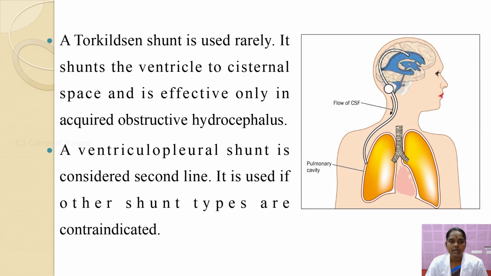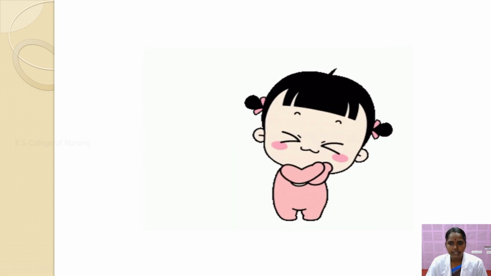The next one is the ventricular-pleural shunt. It is used rarely, as a shunt from the ventricles to the pleural space, and is effective only in acquired obstructive hydrocephalus. The ventricular-pleural shunt is considered second line, used when other shunt types are contraindicated. The shunt runs from the ventricle through the jugular vein to the pleural cavity. Thank you, everyone.